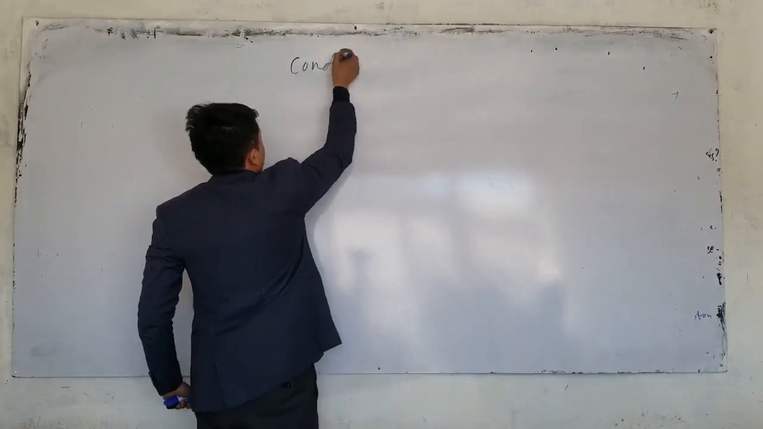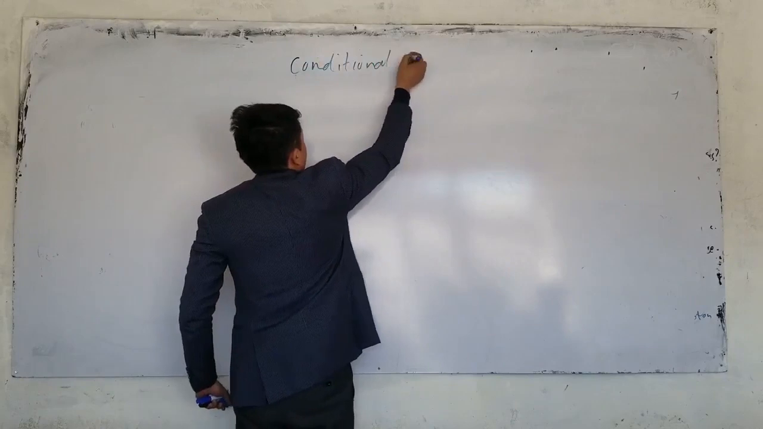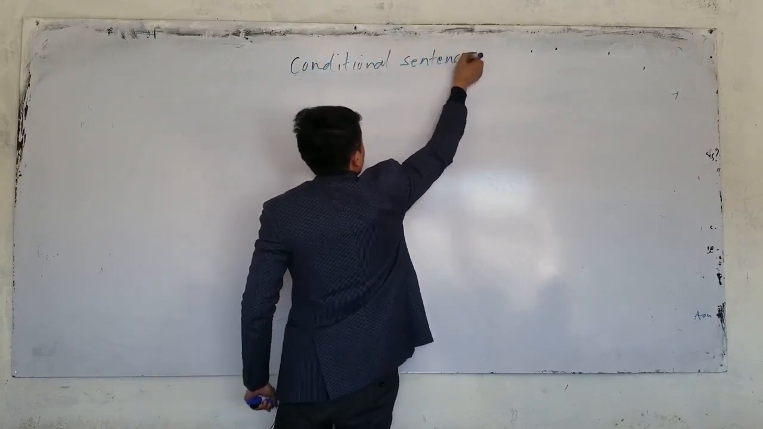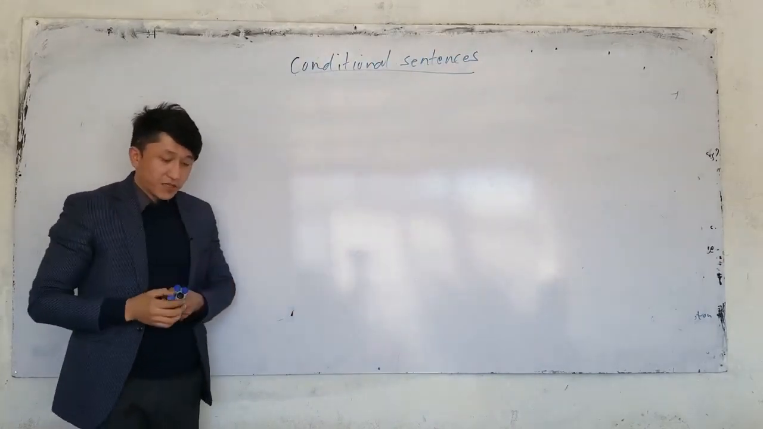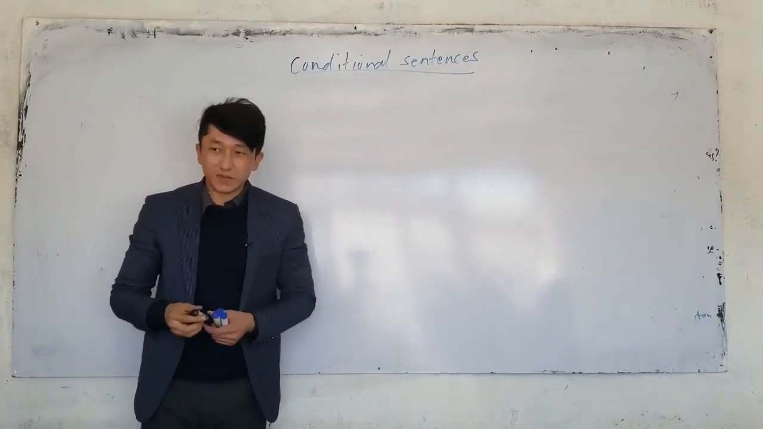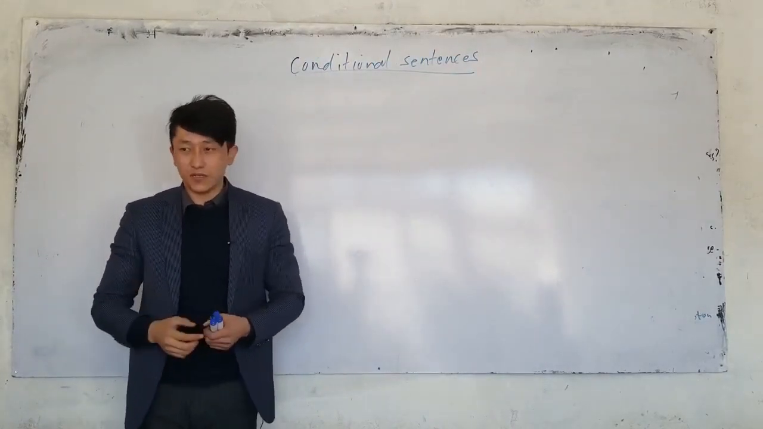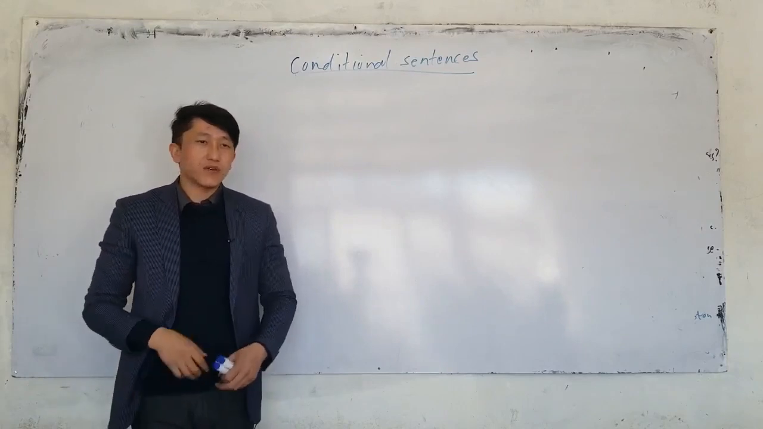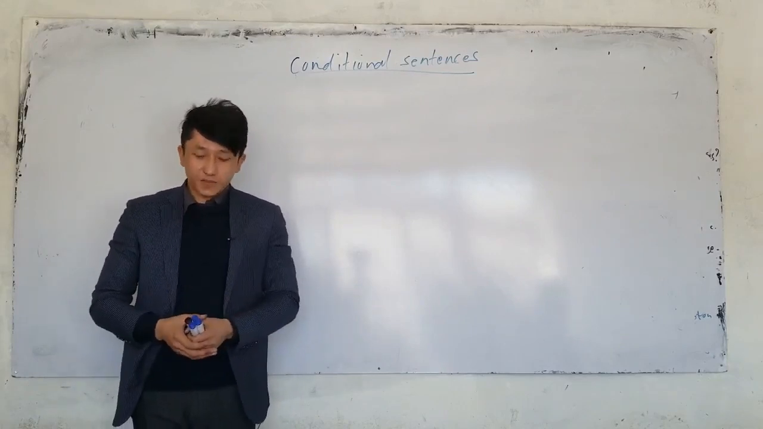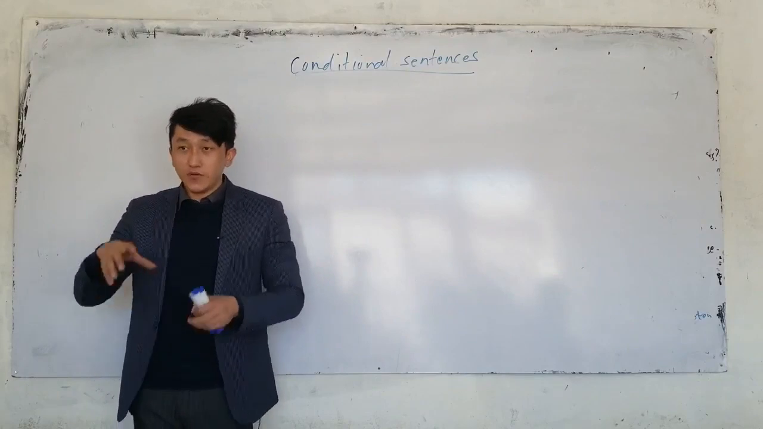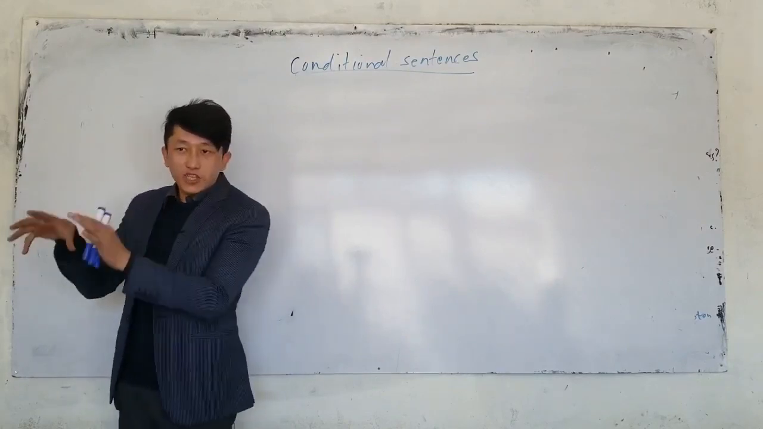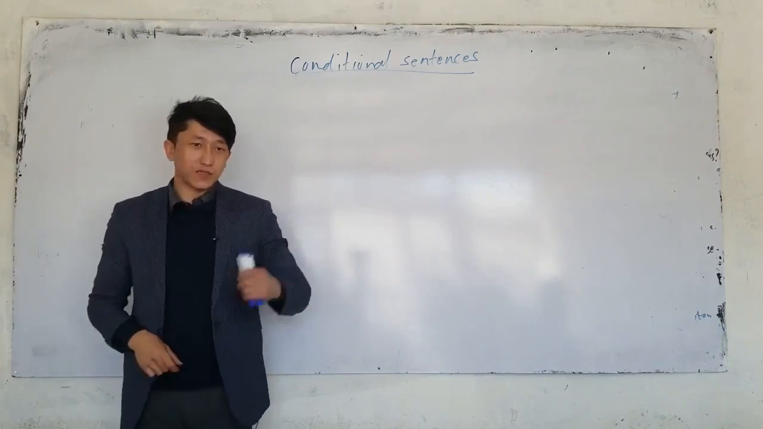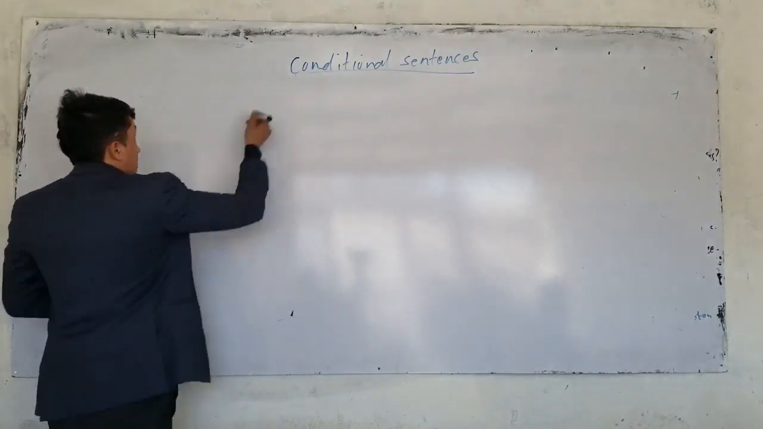We have conditional sentences. So we discussed conditional sentences, or the sentences that express a condition, that express a circumstance. So one thing happens because of another thing. If you change the condition, what happens? The result changes.